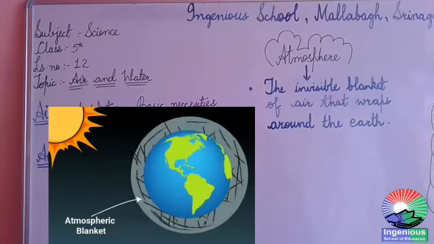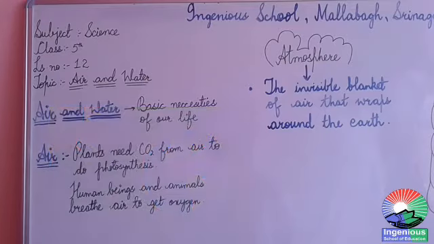It wraps around our Earth like a blanket. So the invisible blanket of air that wraps around the earth is known as atmosphere. My dear students, we have to learn about atmosphere in detail, so we will learn about that in our future video.